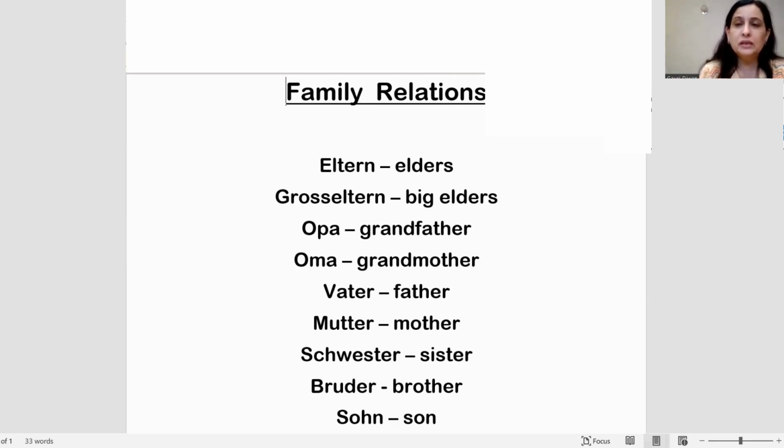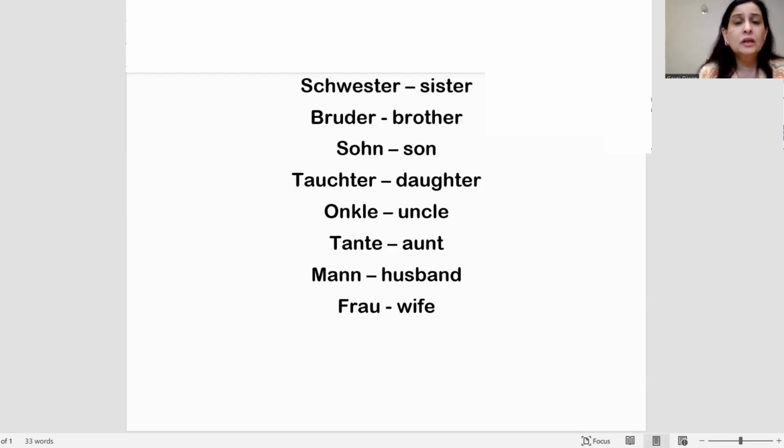For son, it is Sohn in German. Again, here the H is silent, so it is pronounced as Sohn for son. Then for daughter, it is Tochter. Tochter, because here after T, it is O, and CH is pronounced like K. So it is Tochter for daughter.